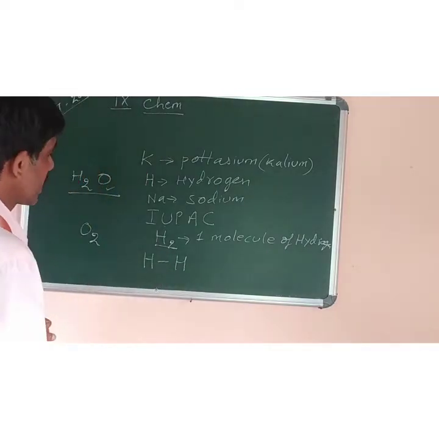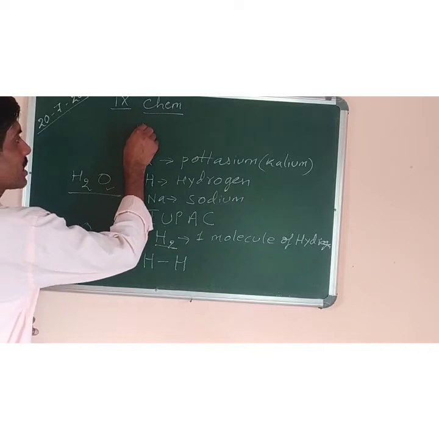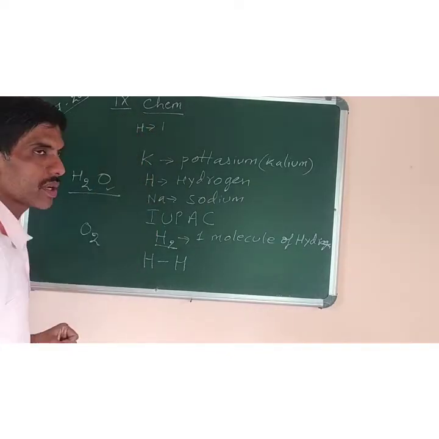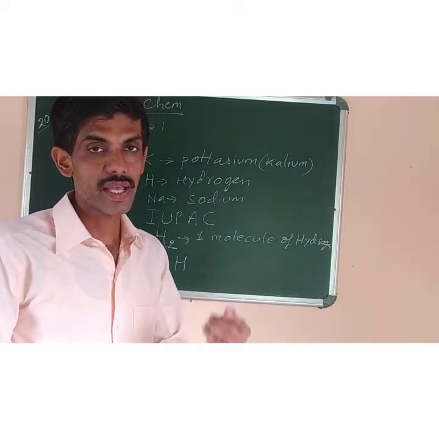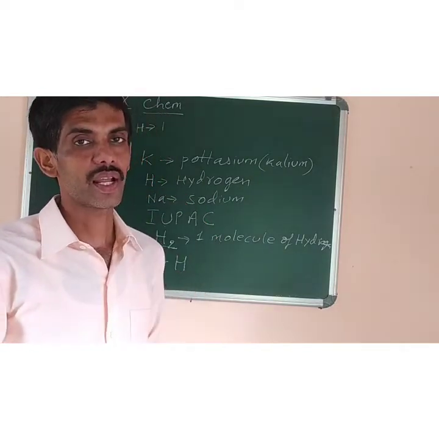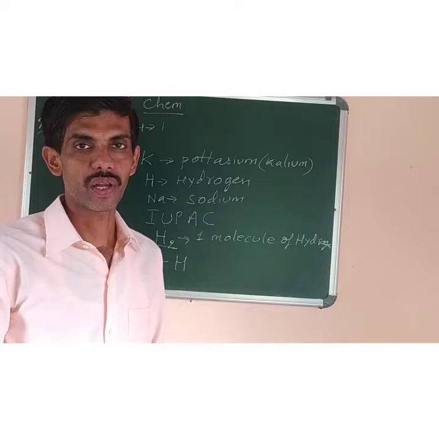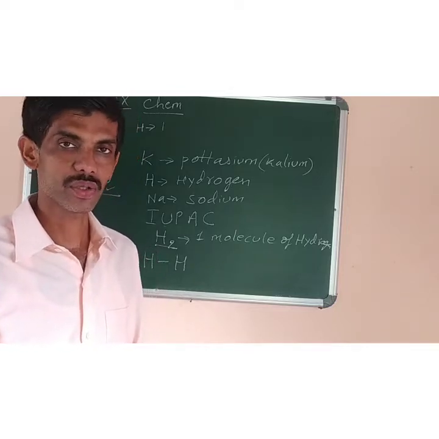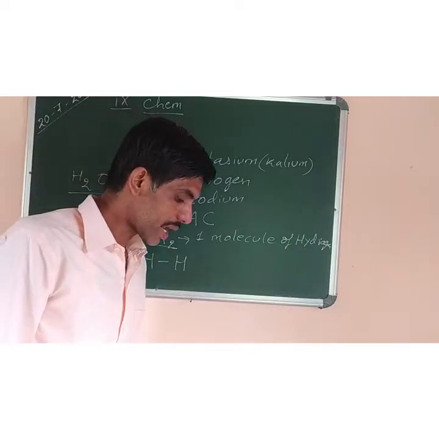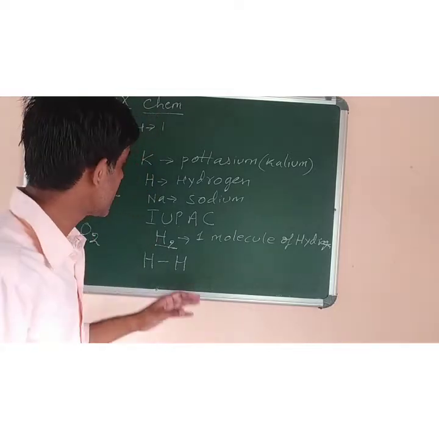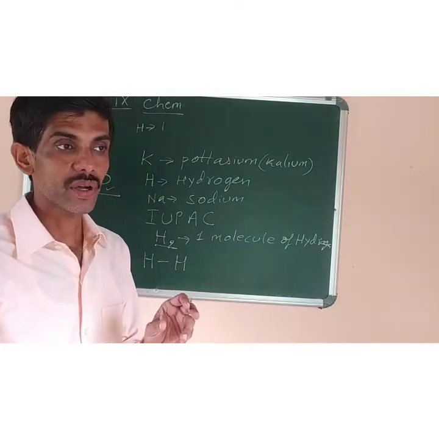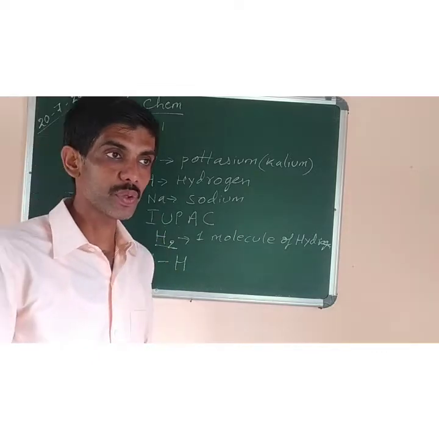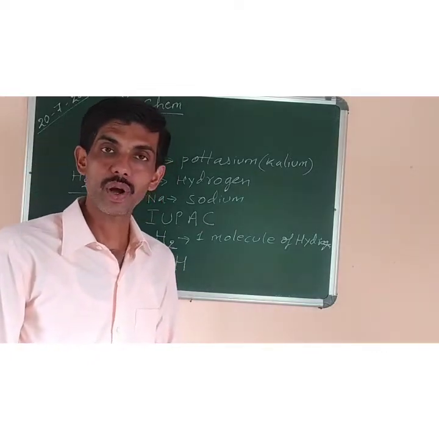Like we say, the valency of hydrogen is 1. Why? Because it has only 1 electron in the outermost orbit. It has in fact only 1 electron, 1 proton, because its atomic number is also 1. There are many elements whose valency is 1, they are called monovalent. If the atoms or the elements show a valency of 2, they are called divalent or bivalent.